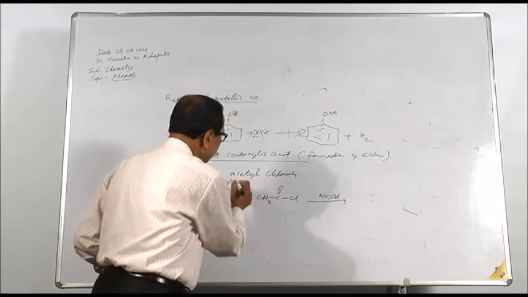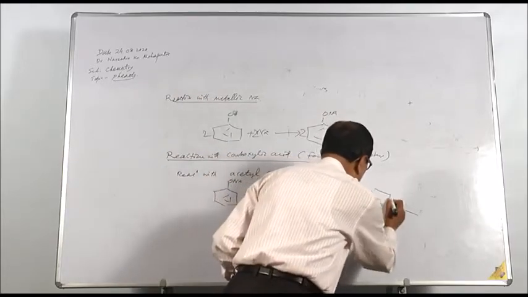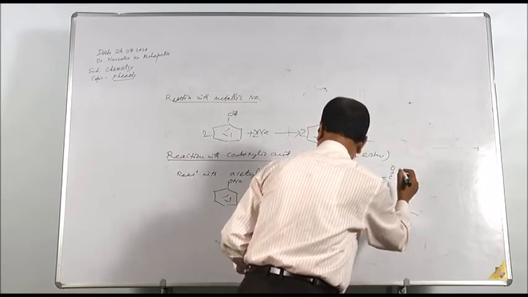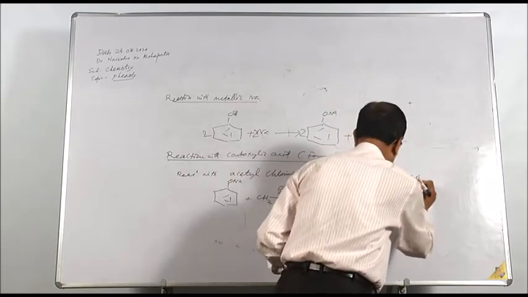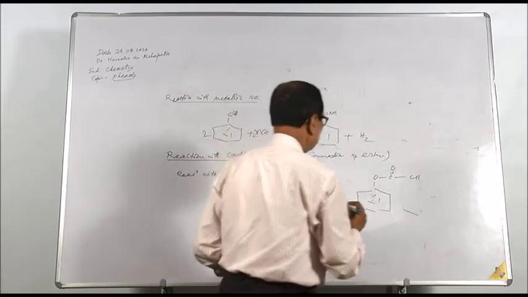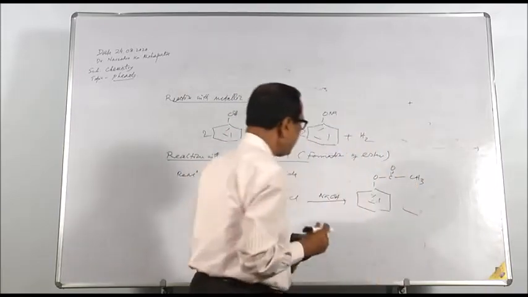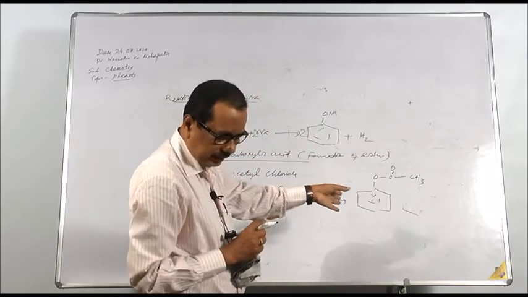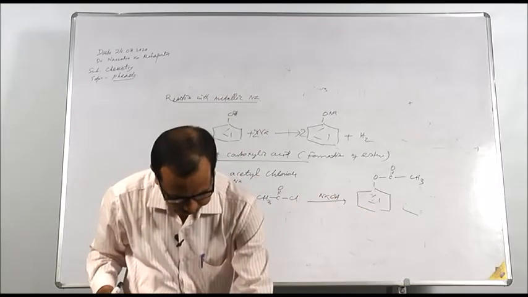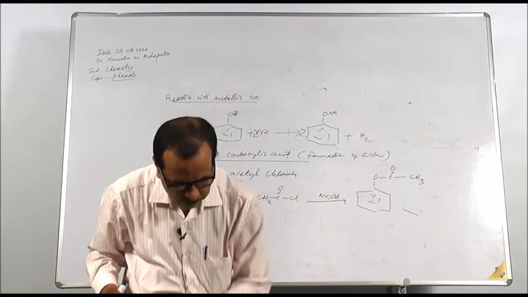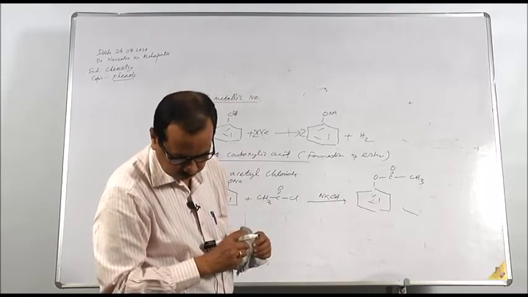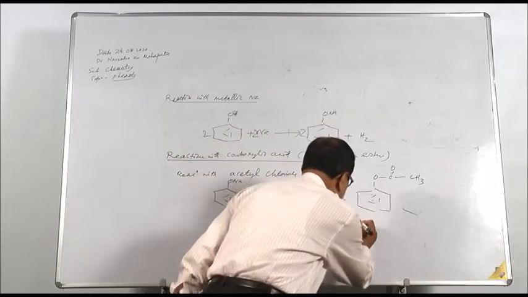The product formed will be O, C double bond O, CH3. This is phenyl acetate.